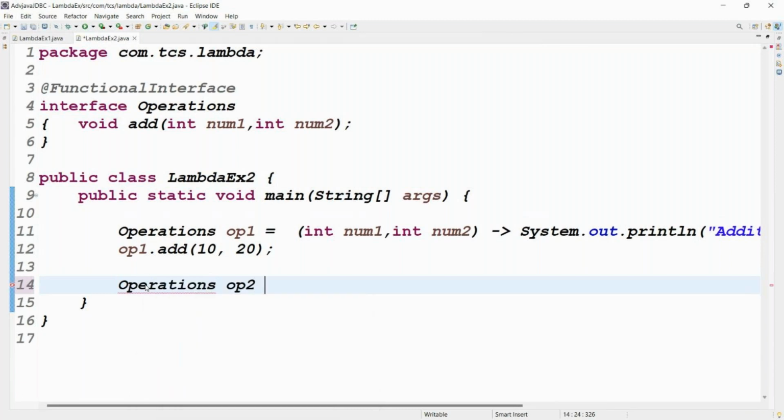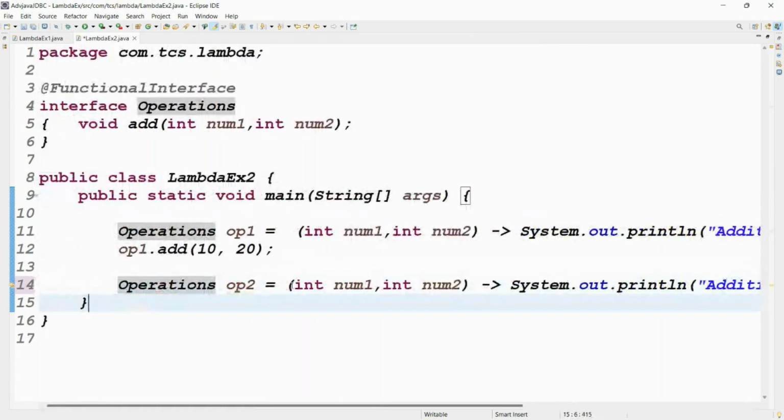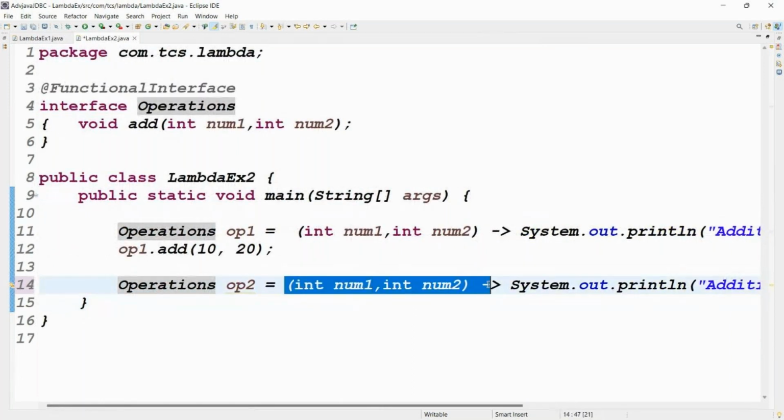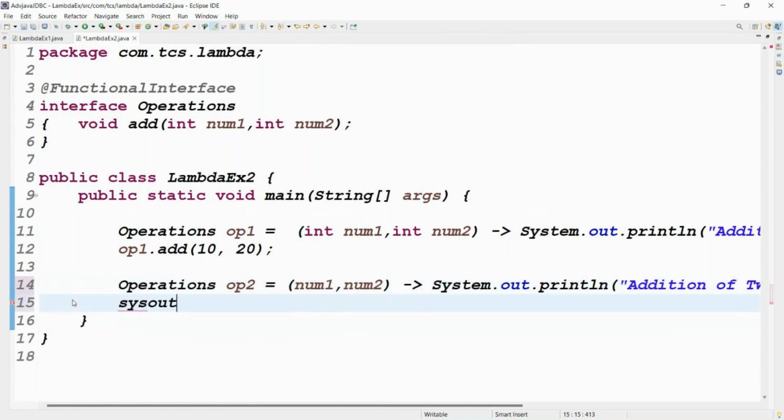Next one is operations. Operations op2 equal to my operations op2 equal to, let me copy paste the same code again. Same code again. But here the point is that when you take the lambda arguments, the type of the argument is optional, not required. Remember, it's a very very important thing. We need to call that method, right? op2 dot add method by passing 100 comma 200. Let's run this code. If you run this code, that's the output.